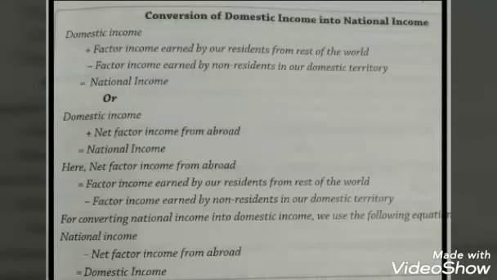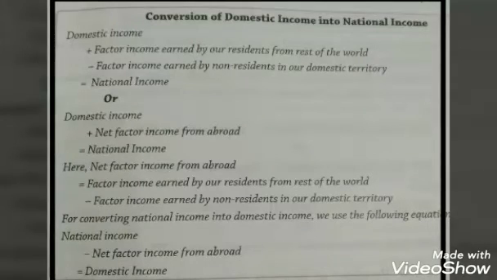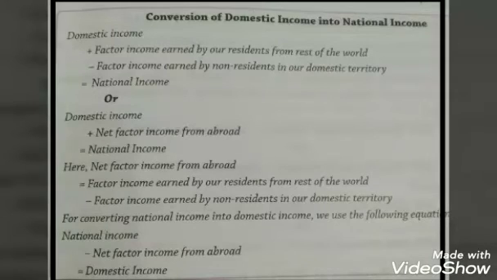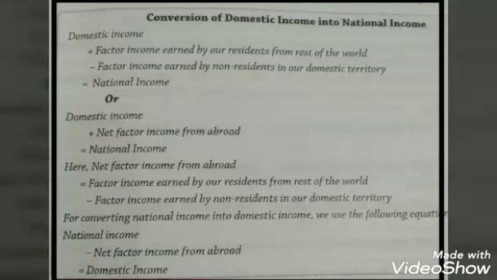So here what are we emphasizing? We are emphasizing that our domestic income does include the factor income which has been earned by non-residents within the domestic territory of a country. That means our domestic income also includes the factor income of those people who are non-residents, but they are within the domestic territory of our country. And at the same time, our domestic income does not include the factor income earned by our residents. Children, listen carefully.